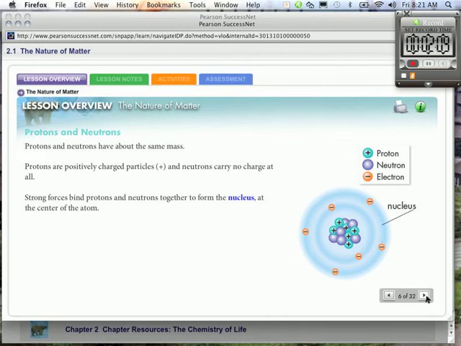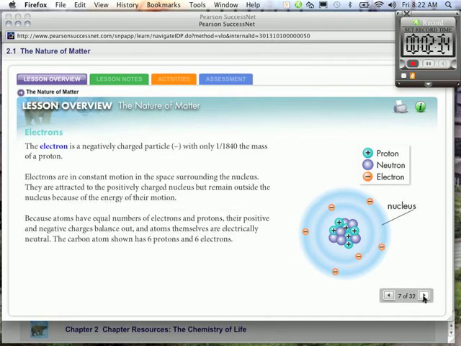Protons and neutrons have about the same mass. Protons are positively charged particles, and neutrons carry no charge at all. Strong forces bind protons and neutrons together to form the nucleus at the center of the atom. When this atom's nucleus is split, the power that comes out of there is what they use to make atomic bombs. That's why they're called atomic bombs, because they come from splitting the atom.